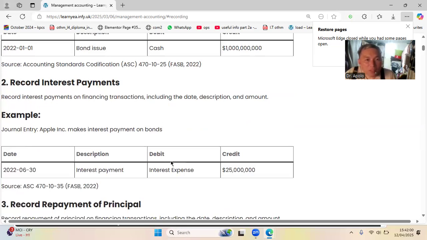When they borrow, it is debit cash. Debit interest expense, because Apple makes interest payments. When Apple is going to pay, the debit is the interest expense. Credit 25, for example; he received it. This is from the investor, for example.